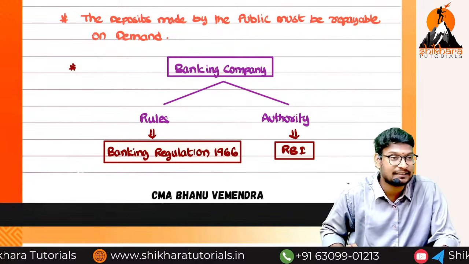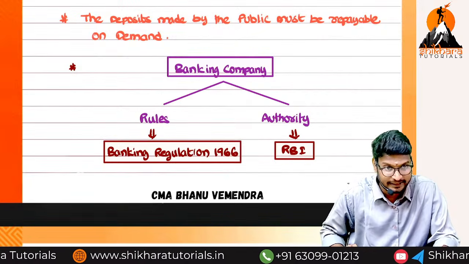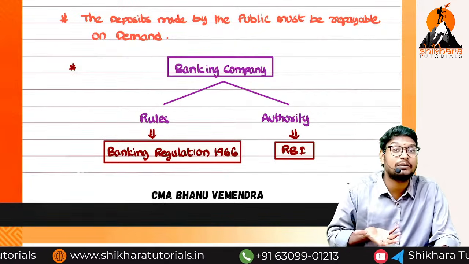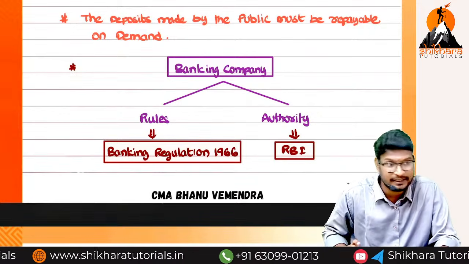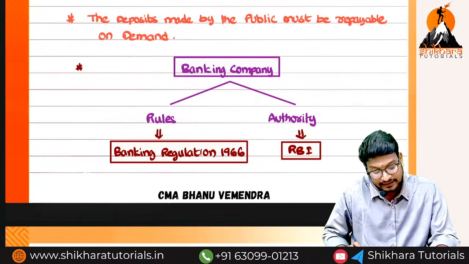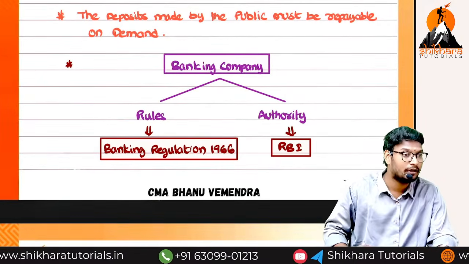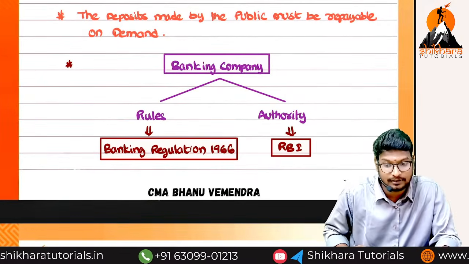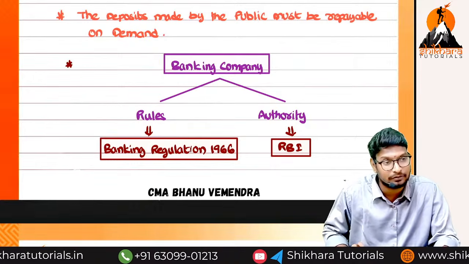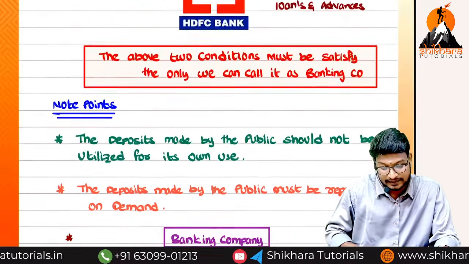For the sustainability of banks also, we can take care. Our government will take loans and advances from where? RBI, Reserve Bank of India. That is the reason Reserve Bank of India is also called lender of last resort. That is the ultimate place we can go. So these are the points.